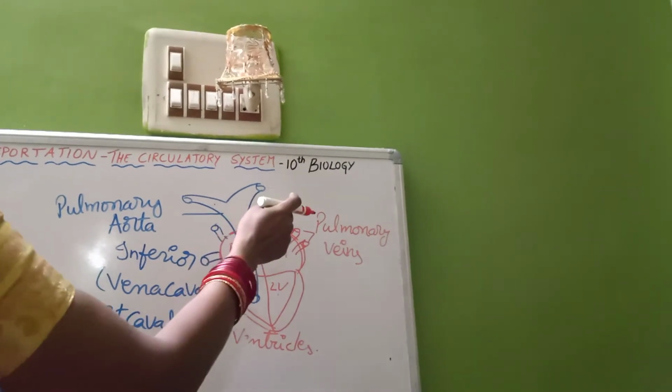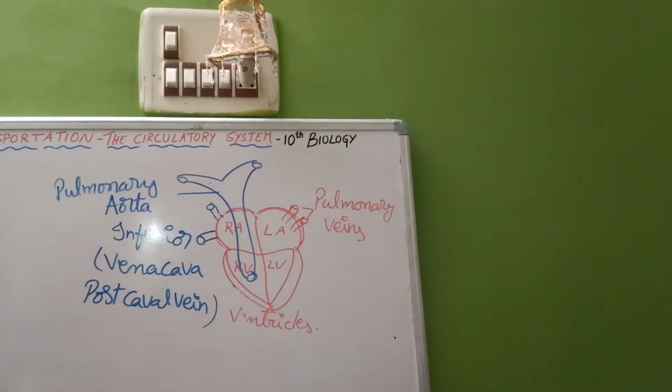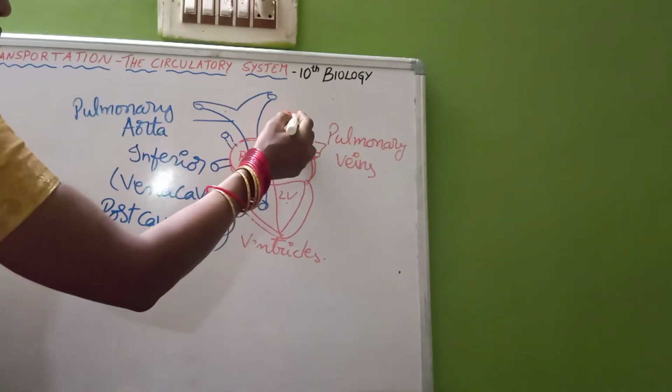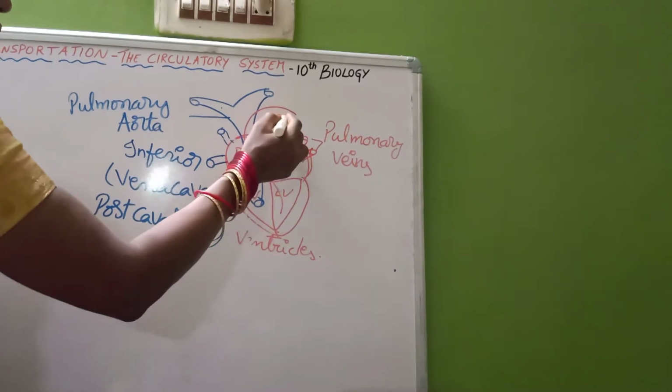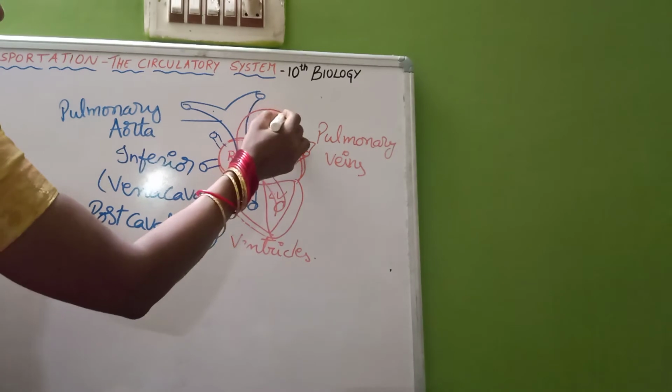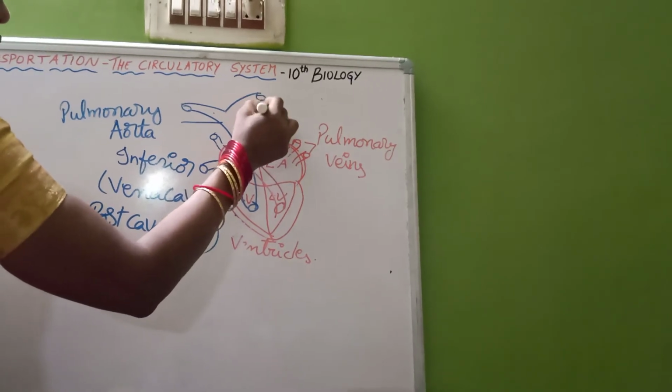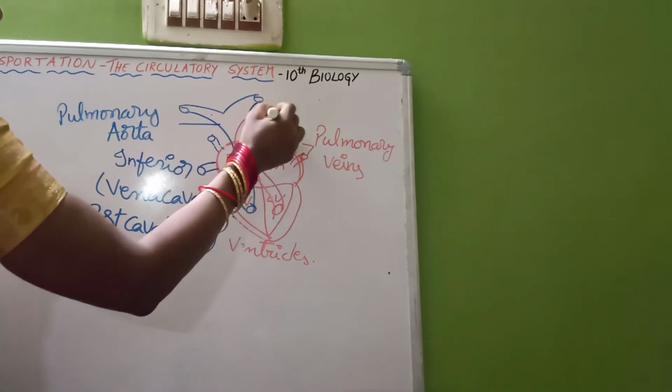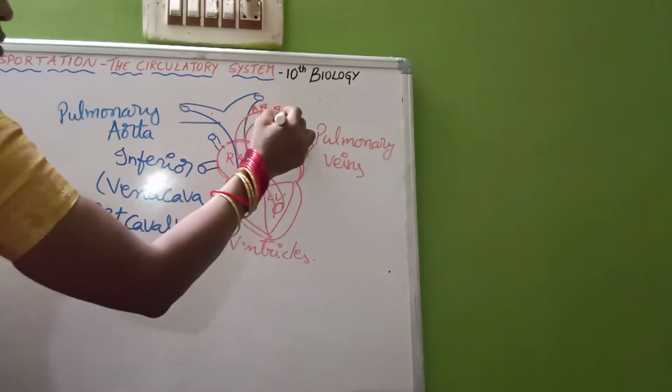Another blood vessel which is connected to the left ventricle is the systemic aorta. This is what...